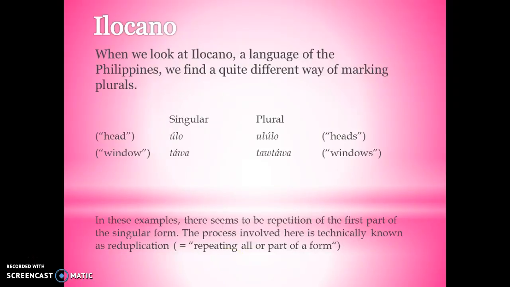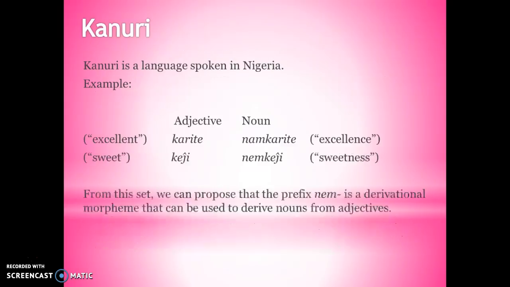Ilocano. When we look at Ilocano, a language of the Philippines, we find a quite different way of marking plurals. Look at this example. Head as singular is ulo, and the plural, heads, is ululo. In these examples, there seems to be repetition of the first part of the singular form. The process involved here is technically known as reduplication, or repeating all or part of a form.